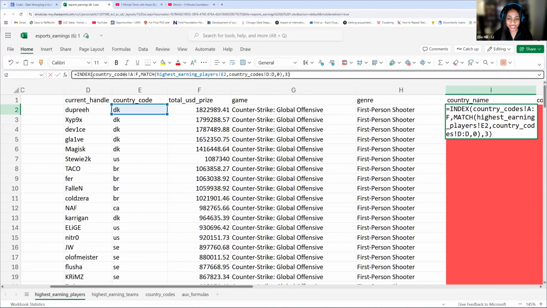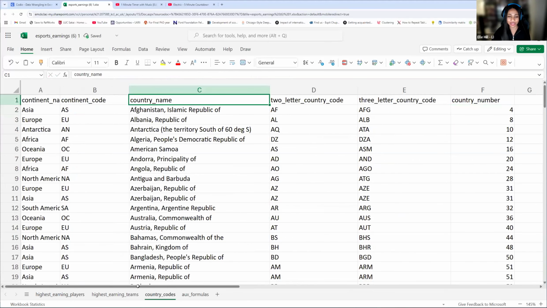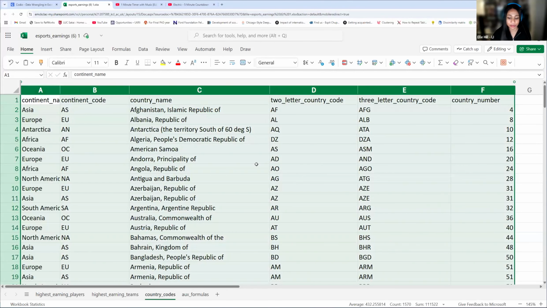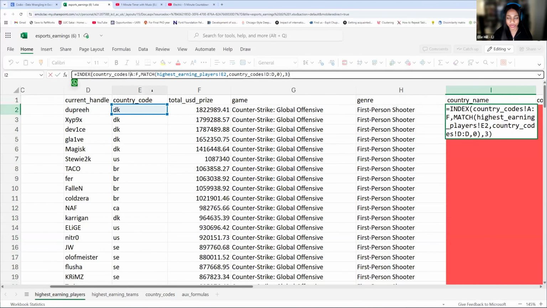So we have our index array here. Is our index array going to be the same every time, or is it going to change? Exactly. This is going to be the same, because this is our array. This is what we're referring to, these country codes. It's not going anywhere. It's going to always stay within this range. So this we can fix. Excellent. And remember the shortcut for fixing this, we can hit F4 if you're on Windows, or you can get used to these dollar signs as well.